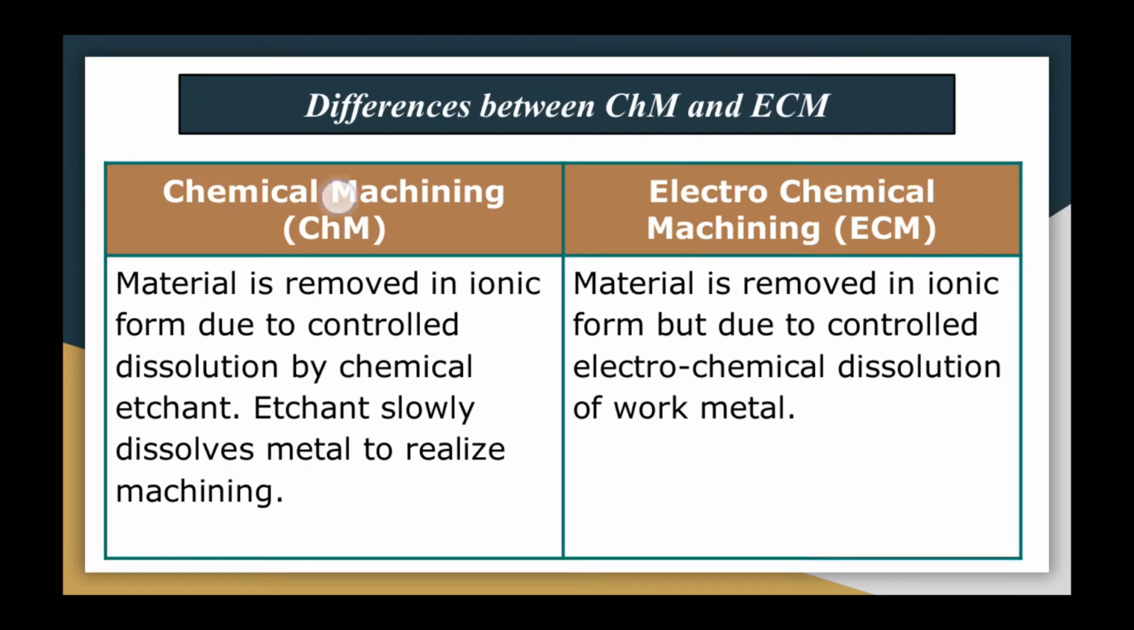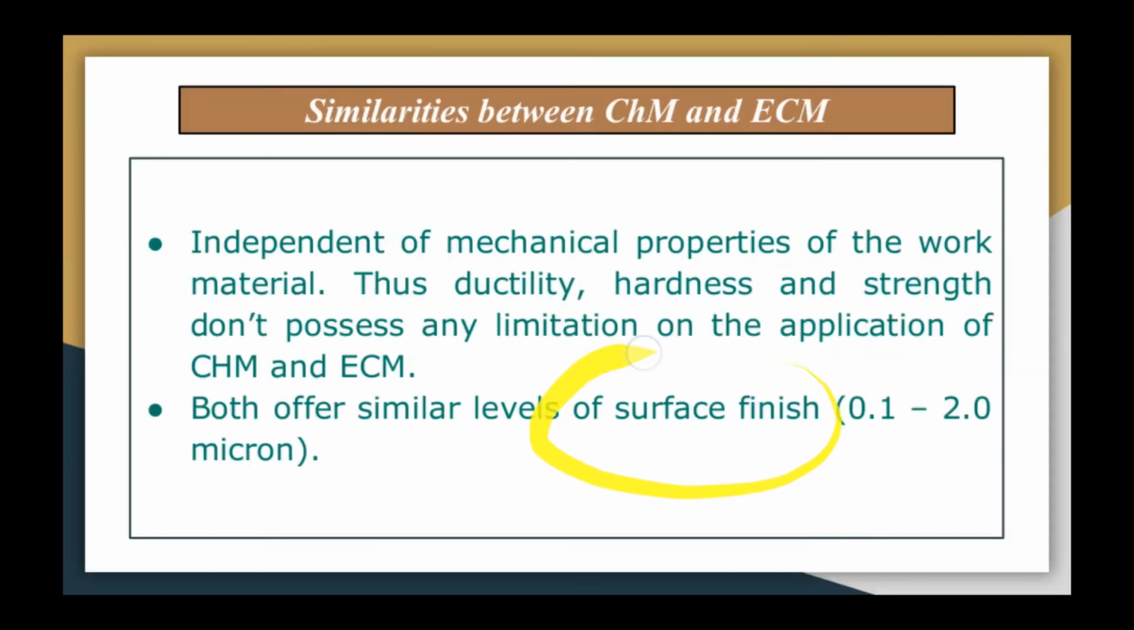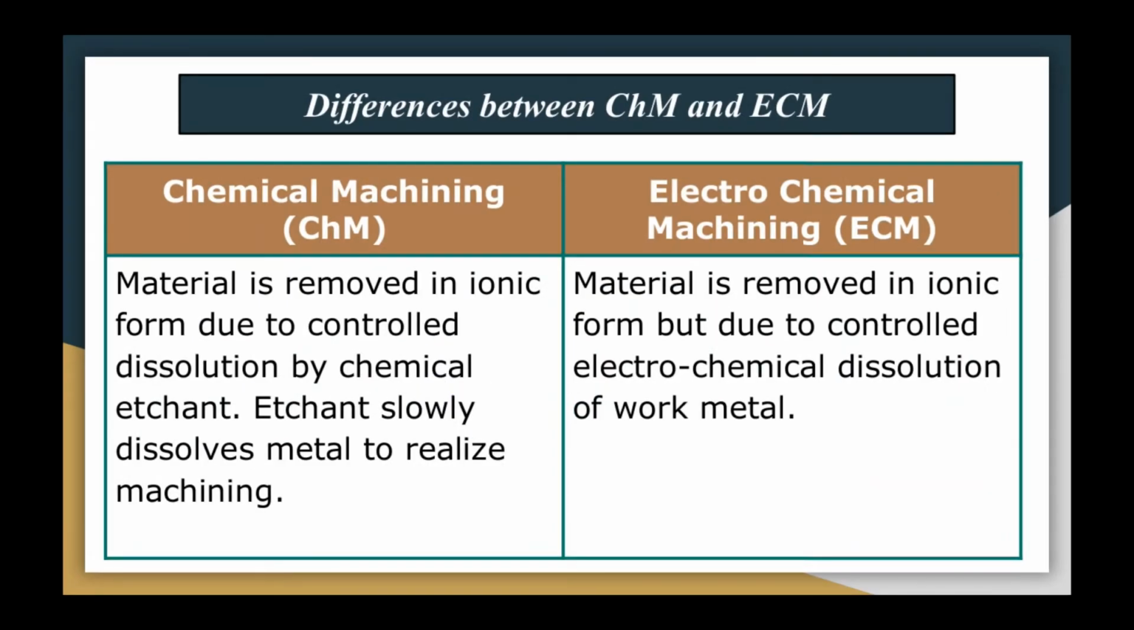Here I have made two columns. In the first column I'm going to mention the points about chemical machining, and in the second column, points about electrochemical machining. Now the first point about chemical machining is that the material is removed in ionic form due to controlled dissolution by a chemical agent, and here the agent slowly dissolves metal to realize the machining. If we talk about electrochemical machining, metal is also removed in ionic form, but due to controlled electrochemical dissolution of the work material.